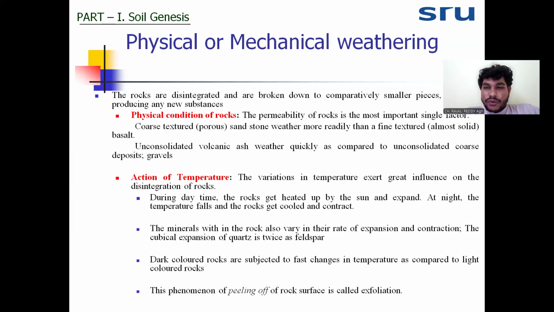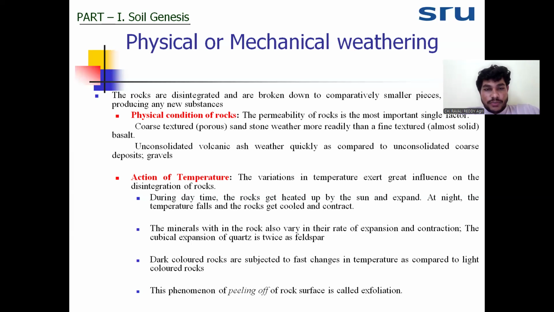Let's discuss one or two examples here. Consider a coarse texture rock, sandstone, which is porous in nature. Another rock is the fine texture rock, basalt, which is solid in nature and does not have a porous structure.